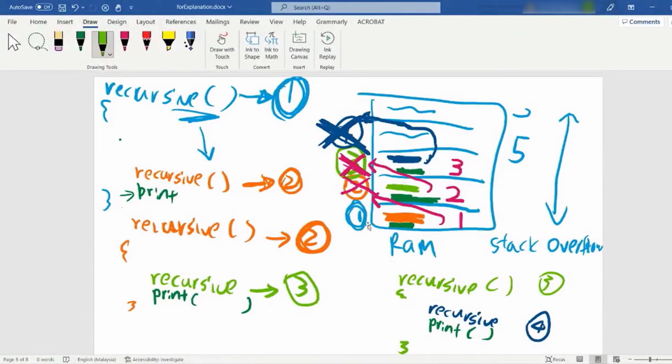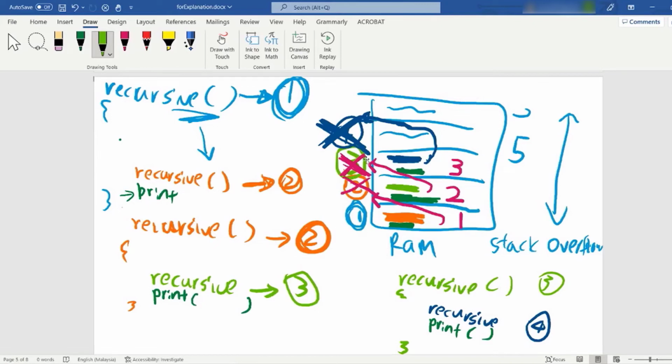Inside this first function, there are 2 lines of code, which is recursive and print. This recursive will open the second one. In this second one, there's also a recursive and a print. So you can see there's a recursive and print in here also. Inside this second function, there's a recursive, the third one.